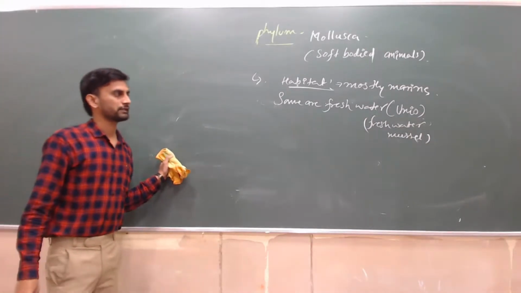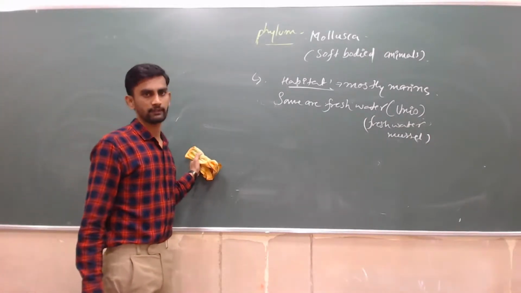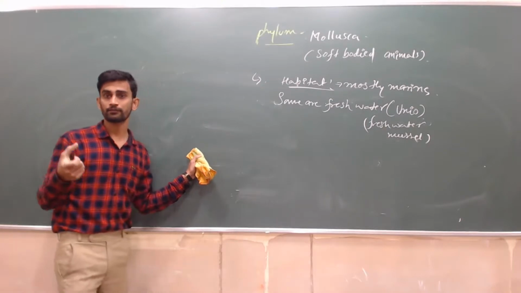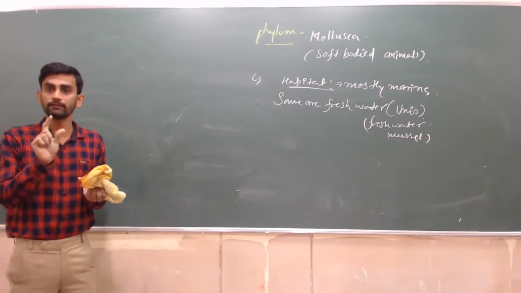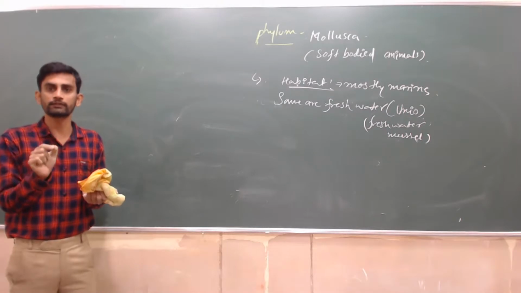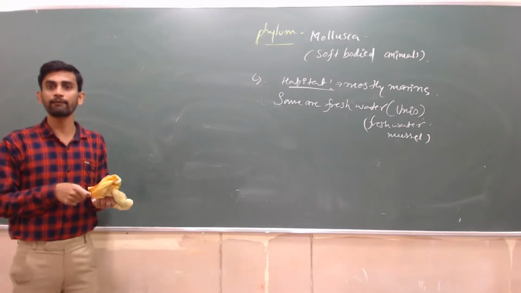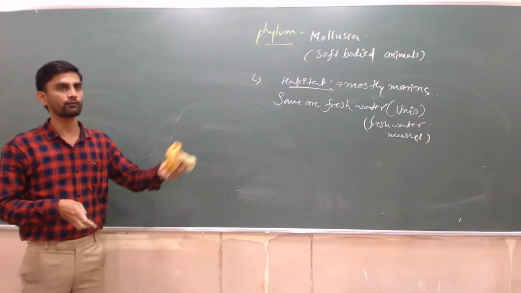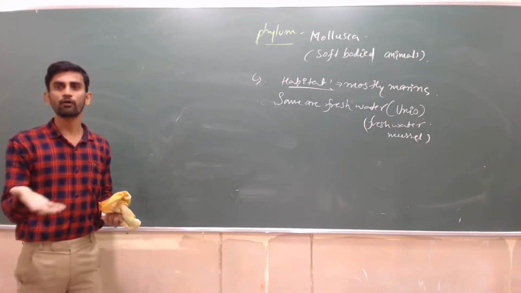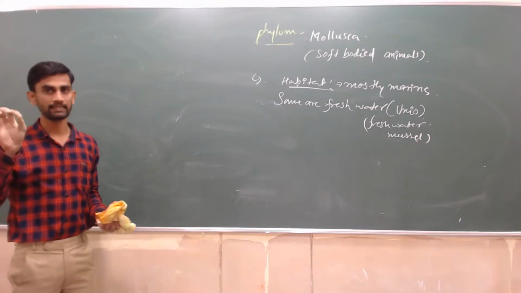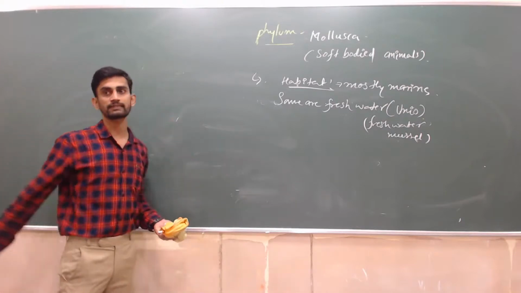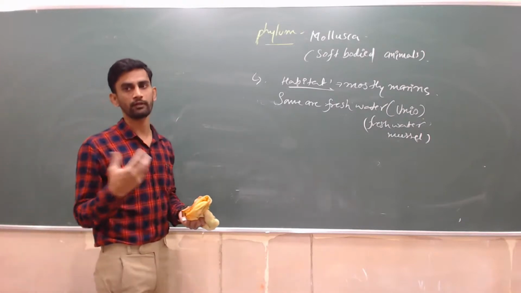Mussel, freshwater mussel. Usually we find two shells, and in the middle of both shells you will find the living organism. In freshwater bodies like small rivers, you will find these or Unio, belonging to the same phylum Mollusca.